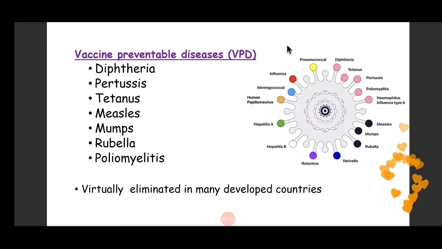Because there are certain diseases which are completely preventable by vaccination, like diphtheria, pertussis, tetanus, measles, mumps, rubella, poliomyelitis. The immunization against these diseases is so effective that in some countries they have virtually eliminated all these diseases, particularly the developed countries.